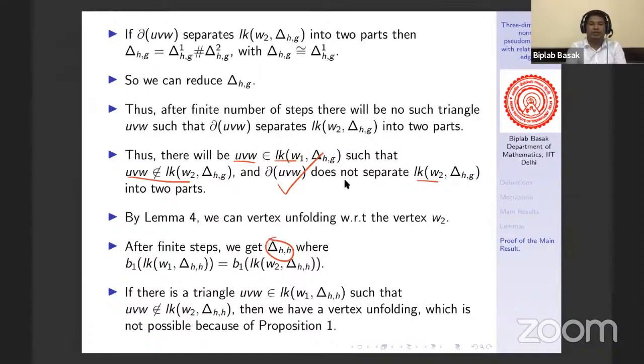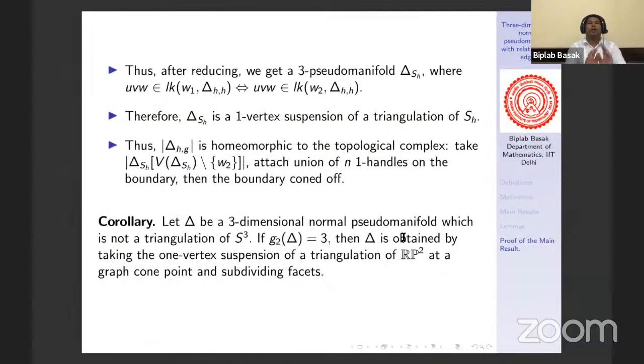That means this will not be the case after some stage. Therefore, after all of this reduction, we will get a 3-pseudo-manifold, where whenever you have UVW, which is a part of the link of W1, then UVW should be a part of the link of W2. And it is true vice versa as well. Otherwise, we can do a vertex unfolding with respect to W1, right? That means the link of W1 and the link of W2 will have the same triangles. And this is the definition of a one-vertex suspension.